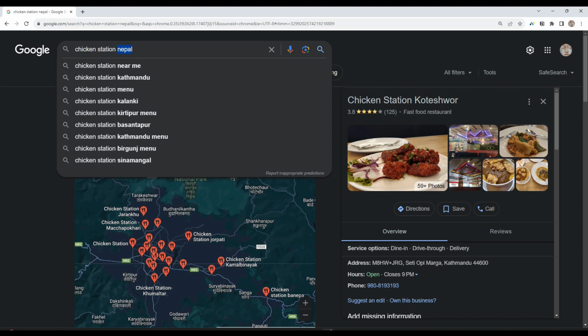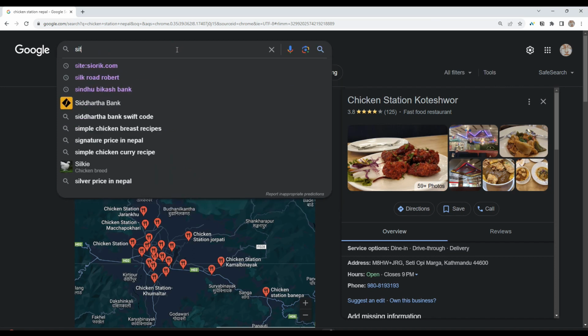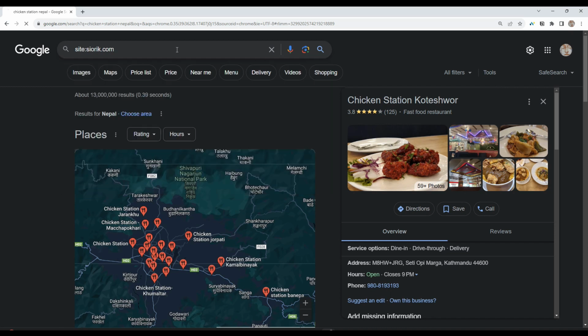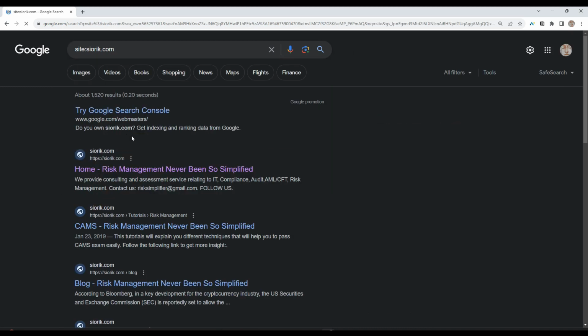Now let's talk about Google hacking. Google hacking refers to use of advanced Google search operators for creating complex search queries to identify useful information. So let's look at some of the Google operators. Now if I type site colon shioric.com, so this is our website, you will only get the results relating to shioric.com, right?